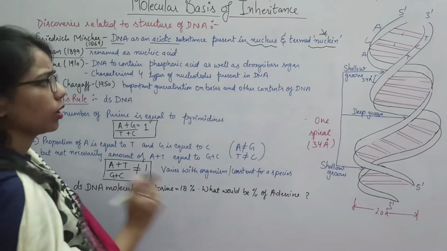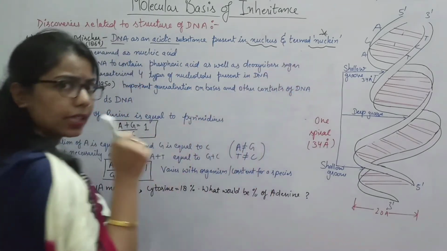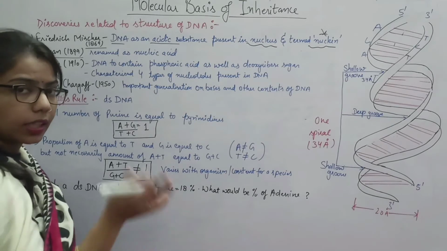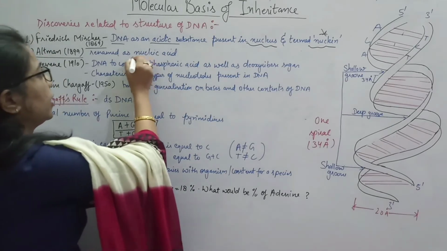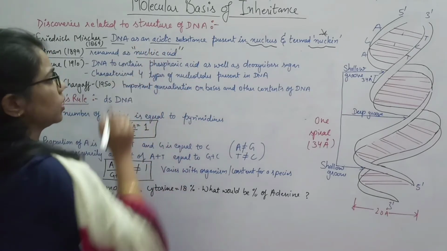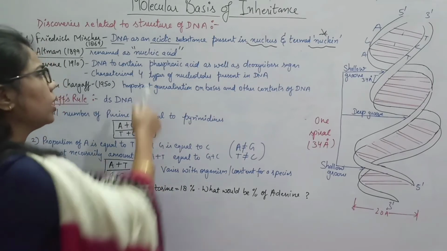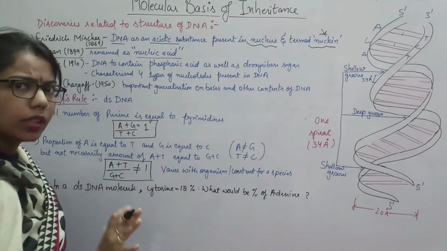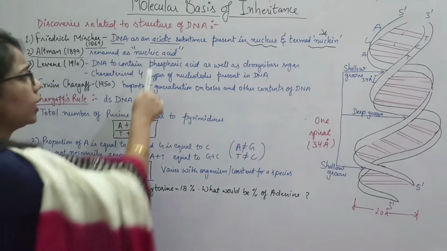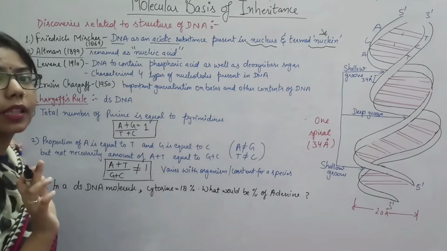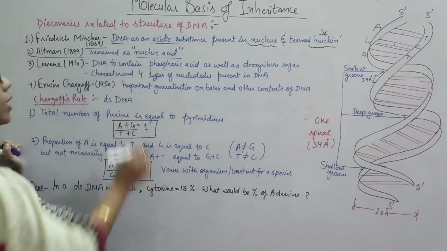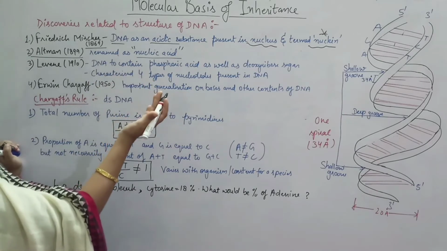as it is acidic in nature, क्योंकि हमने क्या कहा, न्यूक्लियन कैसा है? एसिडिक नेचर में. सो he replaced the name and he renamed it as a nucleic acid. Okay, अब क्या कह दिया उन्होंने? Nucleic acid. And we know that all the things are the same, that is DNA. हम सब में किसकी बात कर रहे हैं? DNA की ही बात कर रहे हैं. And we know that DNA is a nucleic acid.